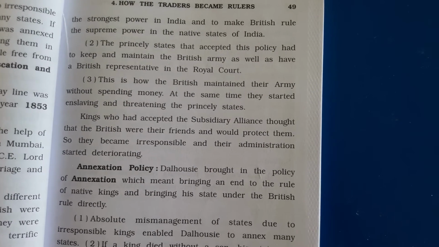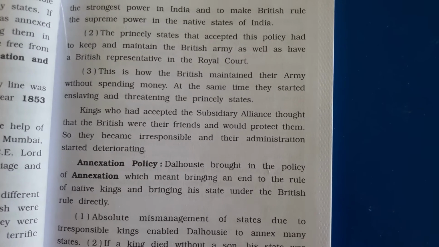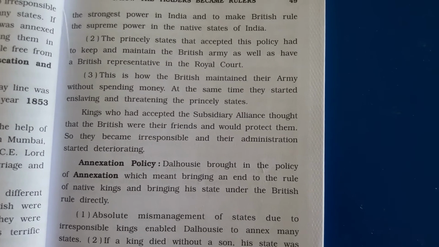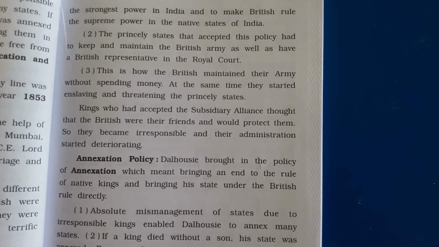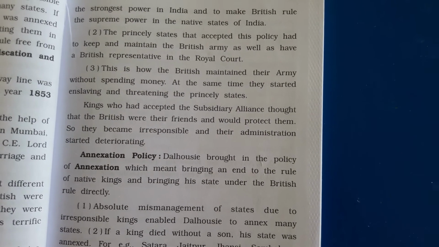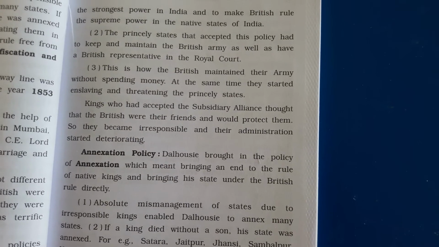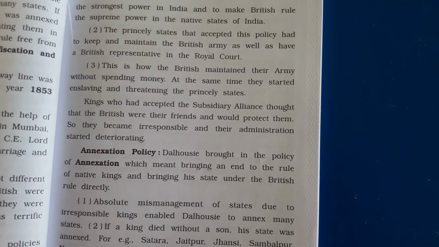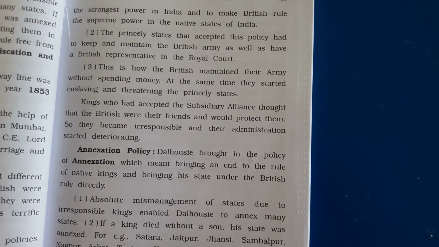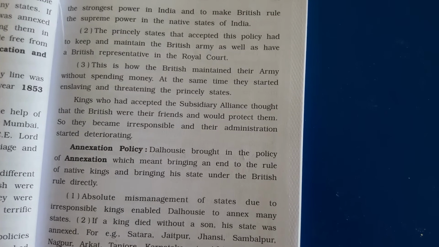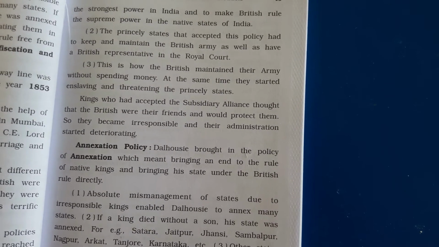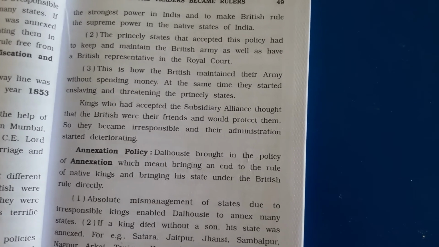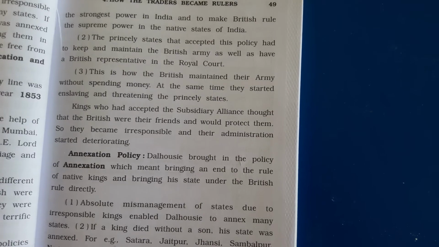The kings who had accepted the subsidiary alliance thought that the British were their friends. These kings were thinking that the British would protect them at any cost. But they became irresponsible and their administration started deteriorating. When they thought they were getting protection from the British army and that the British were their friends, they became irresponsible and started showing negligence in their rule.